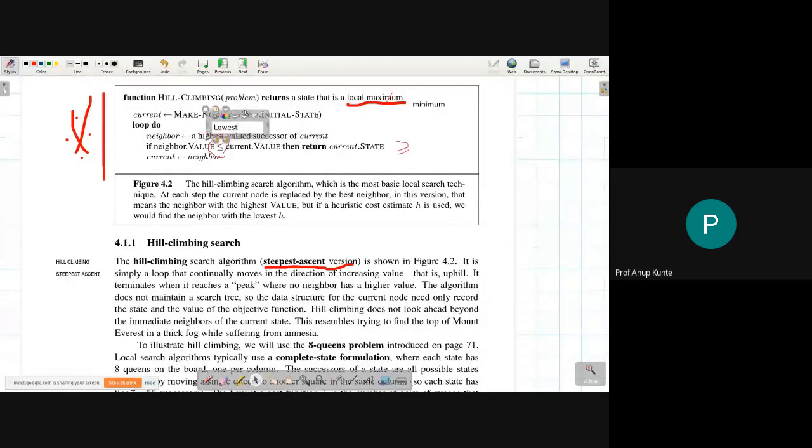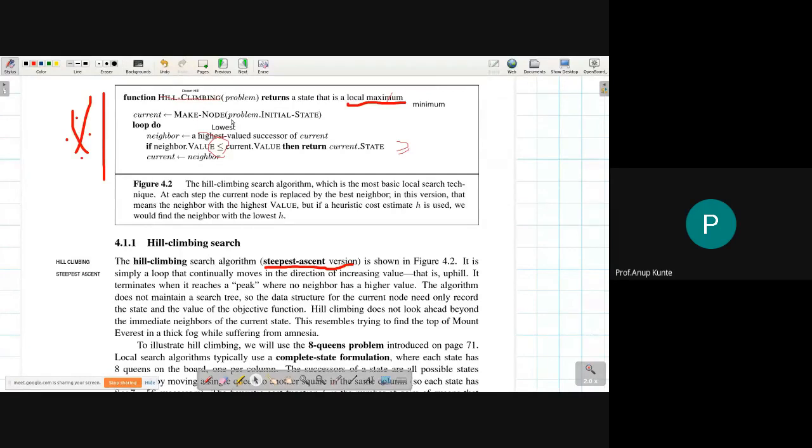Because I just want to tell you how you can make this problem from hill climbing into a downhill problem. The things I'm cutting are the steps which are part of hill climbing, and the things that I'm writing are part of the steepest downhill problem. Instead of going steepest uphill, we are going steepest downhill.